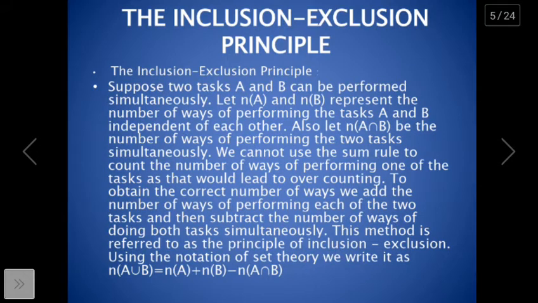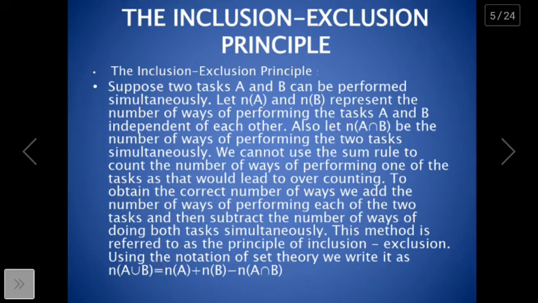In order to count the number of elements in the union of two sets A and B, we need to know the number of items in set A, the number of items in set B, and the number of items in both A and B, that is the intersection of A and B. Simply adding the elements in A and B together will count the elements in the intersection twice. So, we need to subtract the intersection of A and B in order to obtain the correct number of elements in the union of A and B.